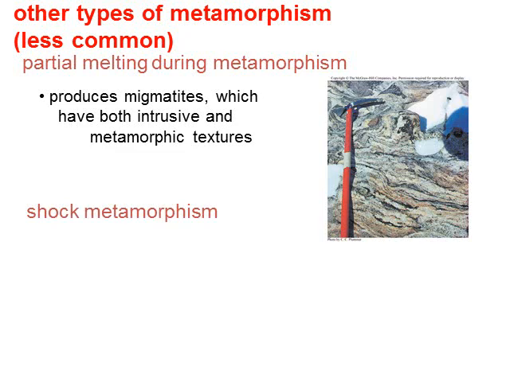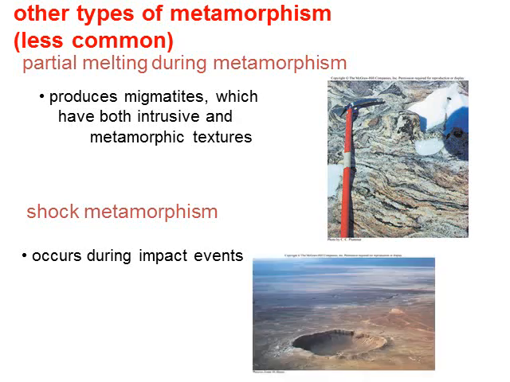Another type of less common metamorphism is something called shock metamorphism, and this is going to occur during large impact events. Well, what is an impact event? Well, it's this. A giant meteor hits the Earth, and it's going to have extreme pressure and extreme energy that's going to be released during that impact, and that's going to end up forming some metamorphic rocks.